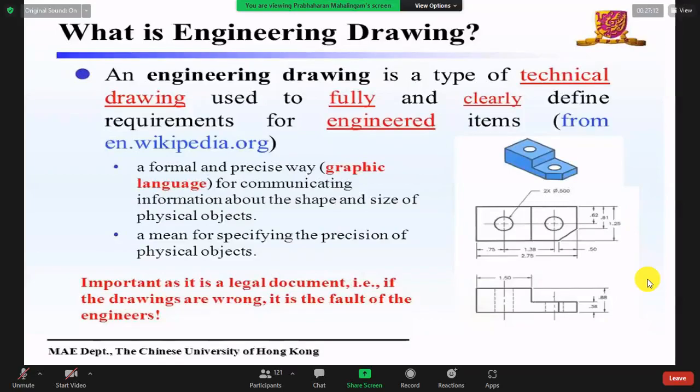The means for specifying the precision of physical objects is as important as a legal document. If the drawings are wrong, it is the fault of the engineers, right? Suppose they are building a bridge, overbridge, sometimes a roof, sometimes a very, very heavy construction inside the sea, outside the sea. Sometimes a dome shape, runway, airport runway, flights.